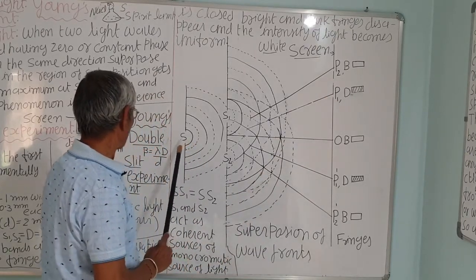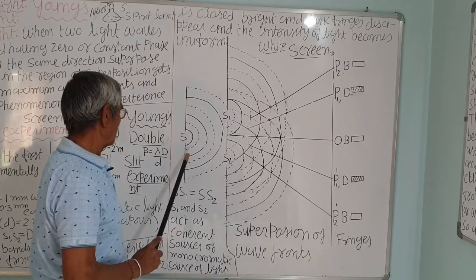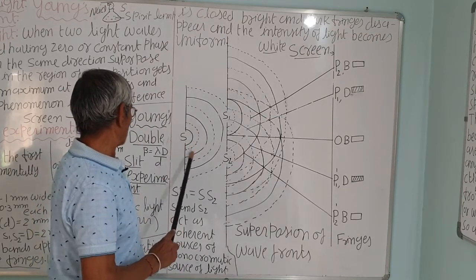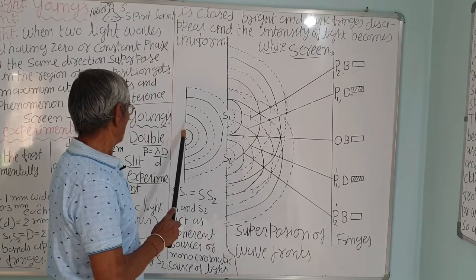You can see S is the source, in which the wavelets are traveling. These are the wavefronts.